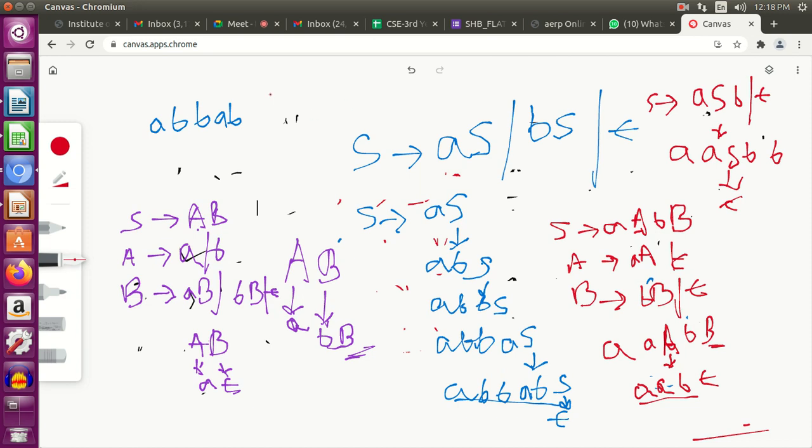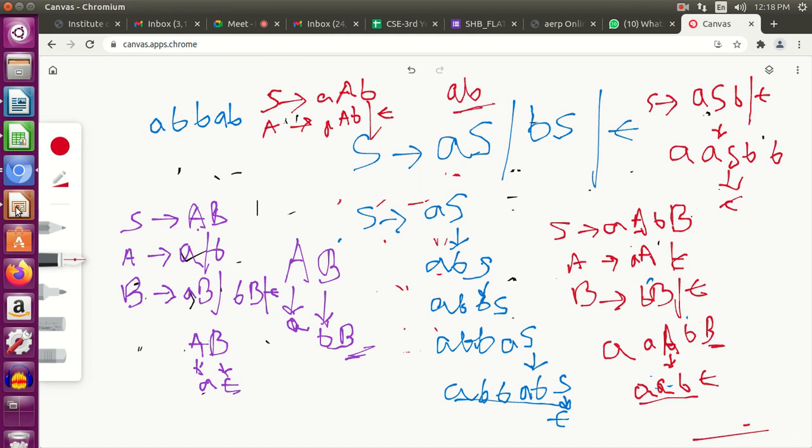In that case, what you can do is S tends to A b, and then A tends to A b or null. You are right. But again at the center we are getting a null, right? No, at the center we can get a null. Center null is not a problem. My base case is AB. S should not be null.